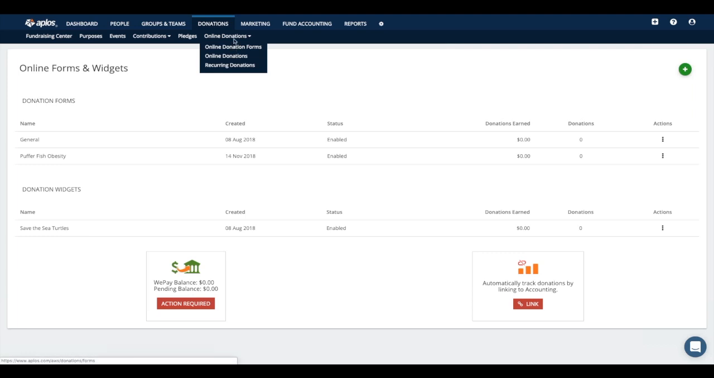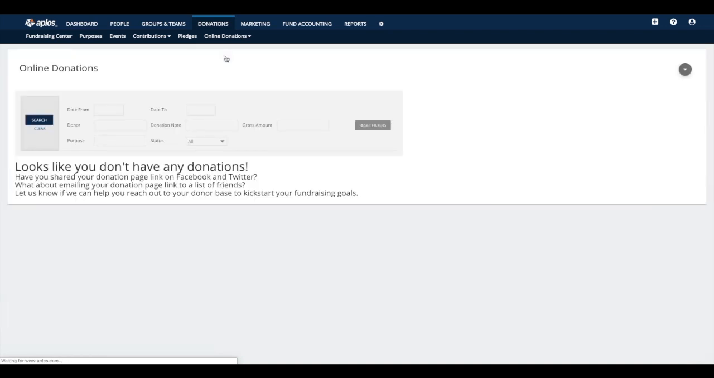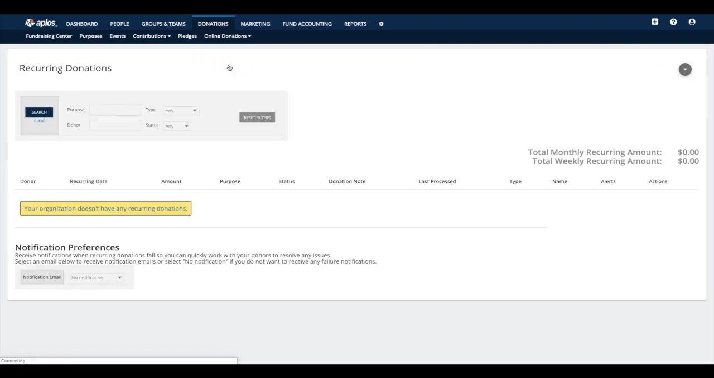Going down here now to the online donations tab, if you want to review the things that have come through from your forms or widgets, you can go to online donations, and this will take you to the page that shows all of the online donations that have processed or attempted to process within the software. Whether they're one-time or recurring, they're going to live here on this page. The second page you have access to is called recurring donations, and this will let you know of all of the donors that have set up a recurring donation for your organization, so you can keep track of those.